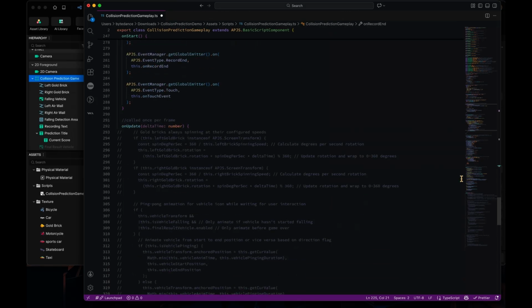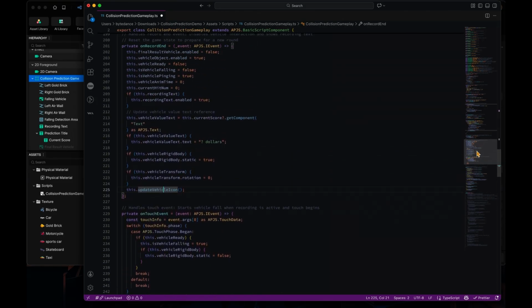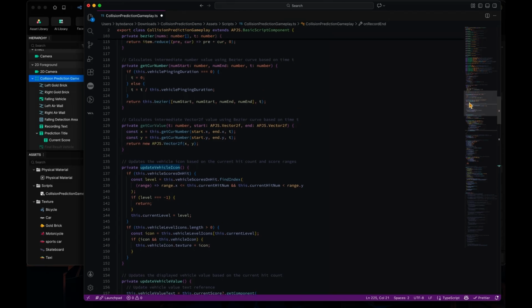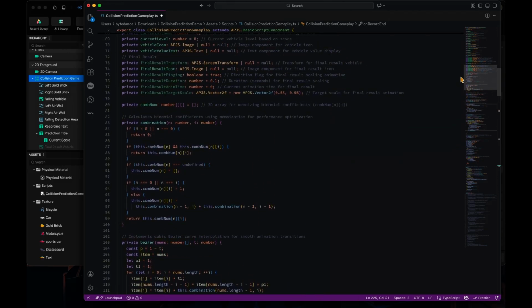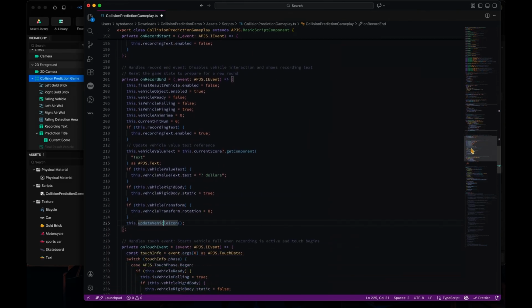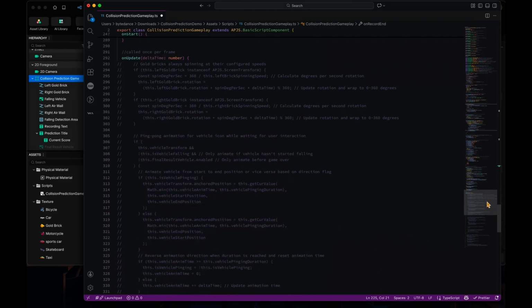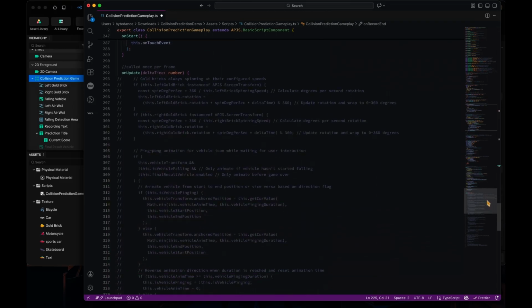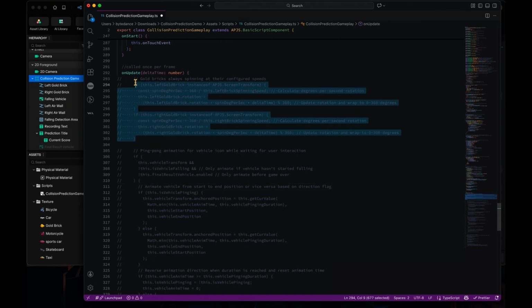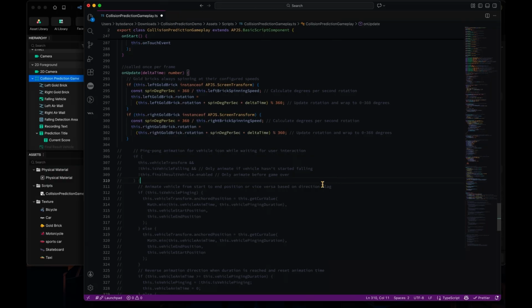Okay, I think most of the functions that we use for the game logic have been introduced. So let's go to the on update, which is the central part of our game logic. In the on update, we're going to do several things.